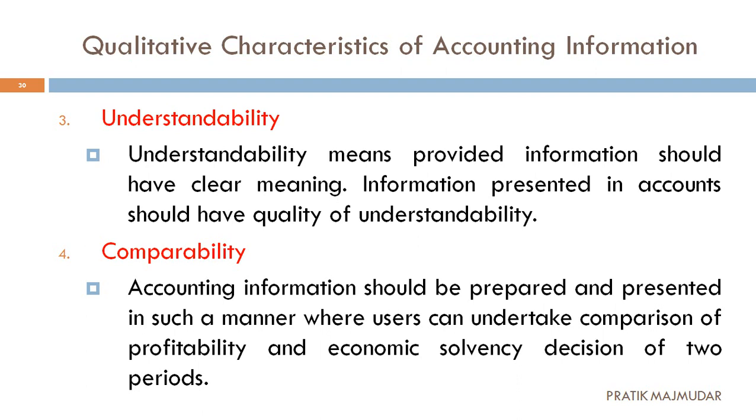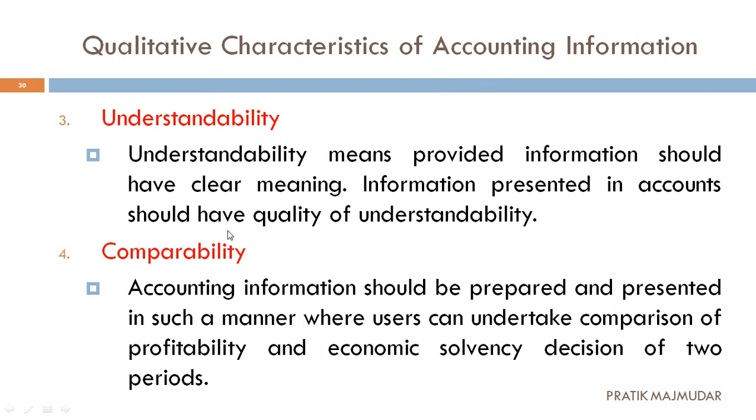When the information is clear in nature, we are able to understand it. But for that, what we need to do? We should know books of account clearly. If a student of science is going to look at a balance sheet, he is not going to get anything from it. He is not able to understand what it means. So proper knowledge should be there. If you have the proper knowledge and understand it in the proper way, then it is clearer. So that is the next qualitative characteristic of accounting information.